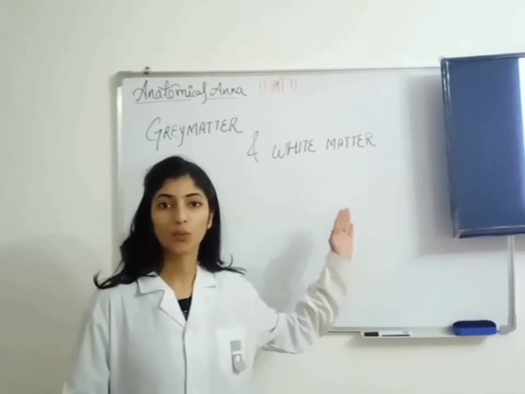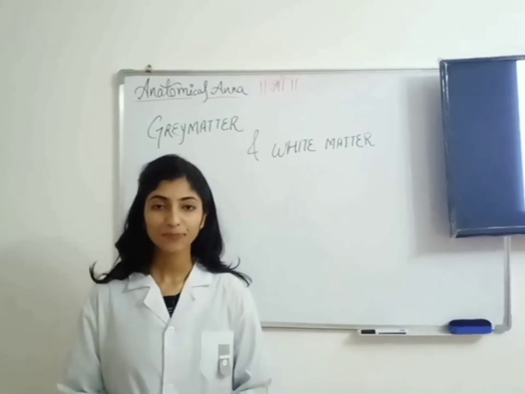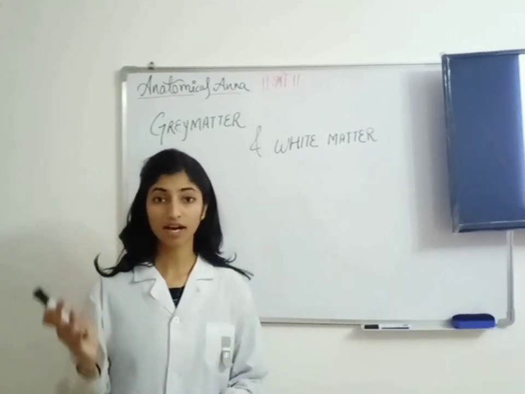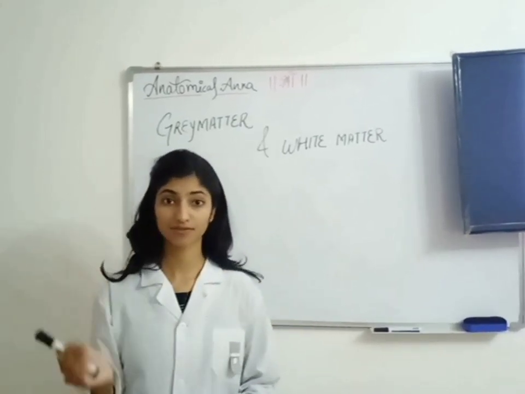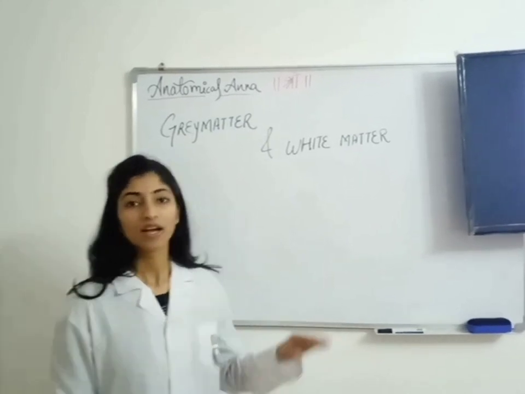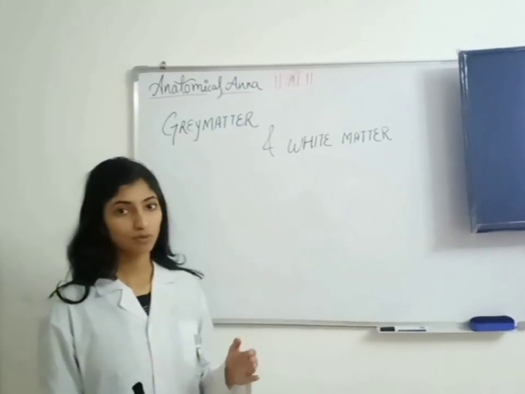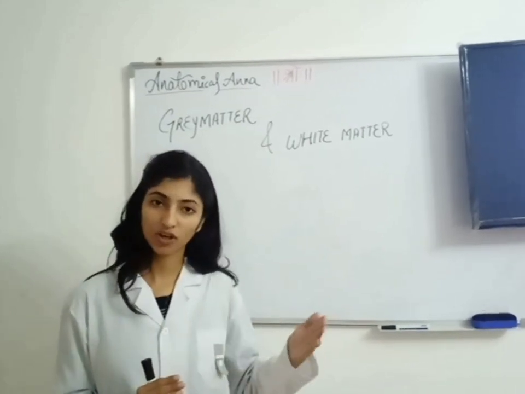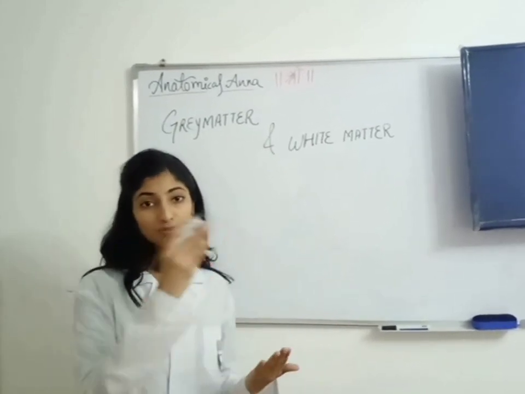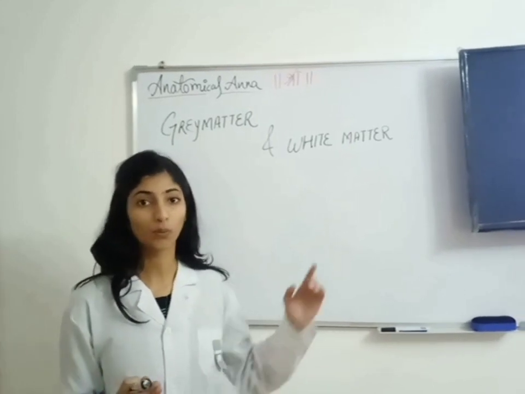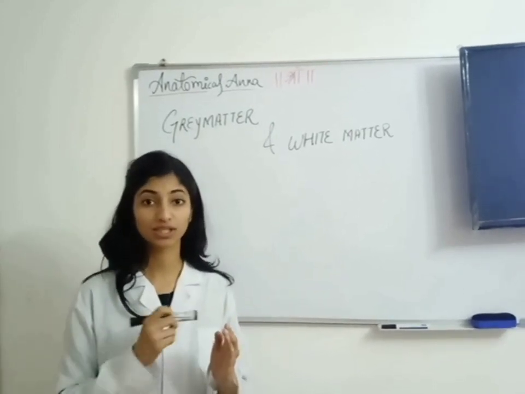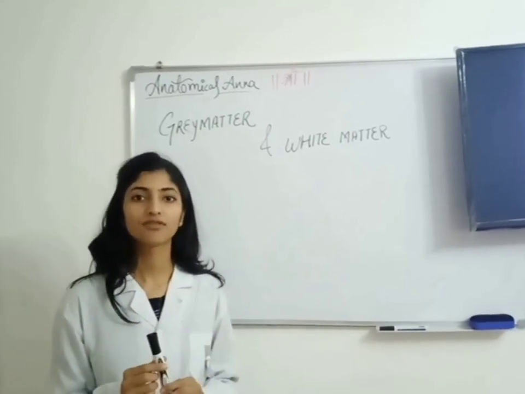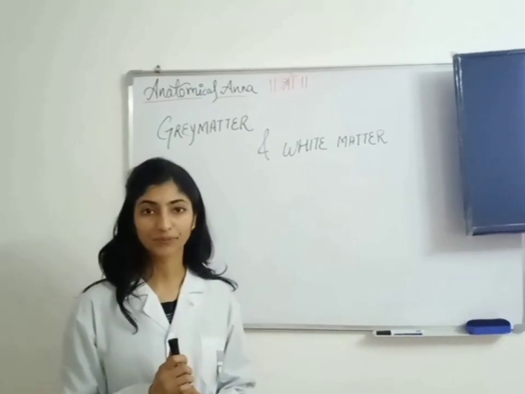Moving further, cell body or soma are collectively known as the grey matter, and the collection of axons are known as the white matter. In brain, the uppermost part or the uppermost surface is formed by the grey matter, and the innermost is filled with the white matter. But actually in the spinal cord it is the opposite. The outermost part is filled with the white matter, and the innermost part, which is H shaped, is formed by the grey matter.